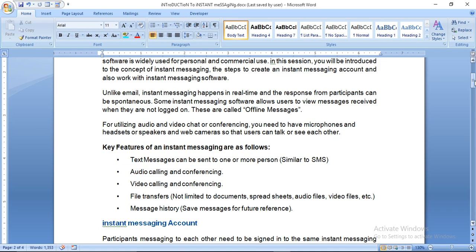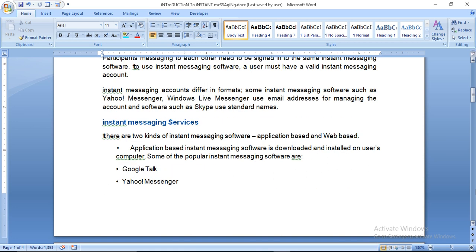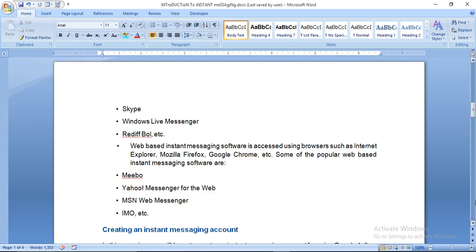All these are the software which are asked in a board exam: what are the instant messaging services and which software are used, which is the application based and which is a web based instant messaging software.